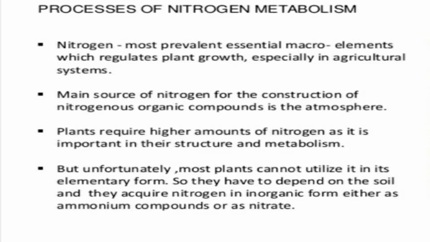The main source of nitrogen for the construction of nitrogenous organic compounds is the atmosphere.